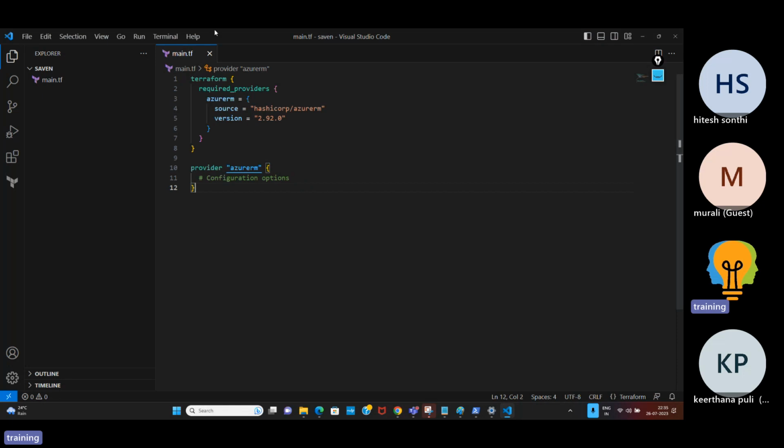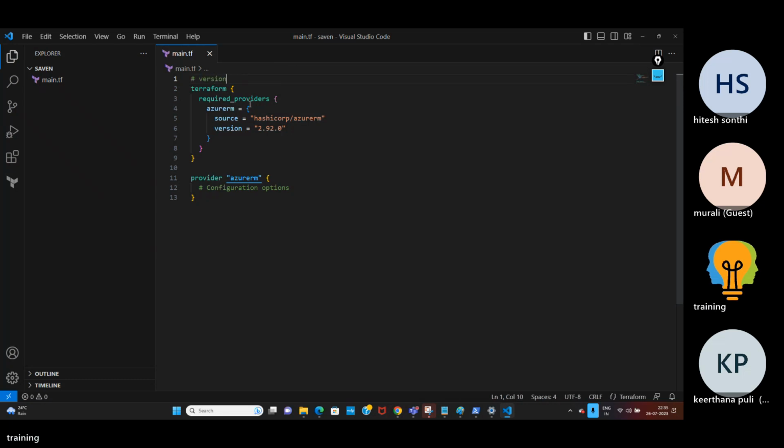Now you have two blocks here, the first block and the second block. What is the first block? The first block is nothing but the version setting block. And the second block is the provider block.